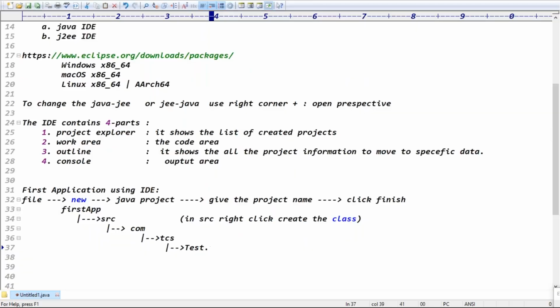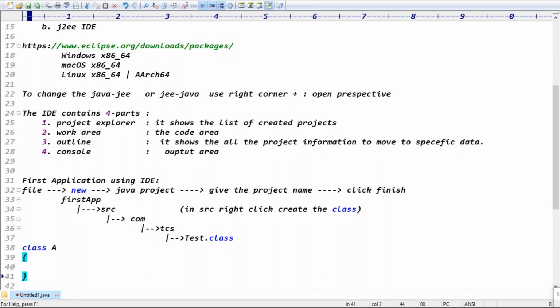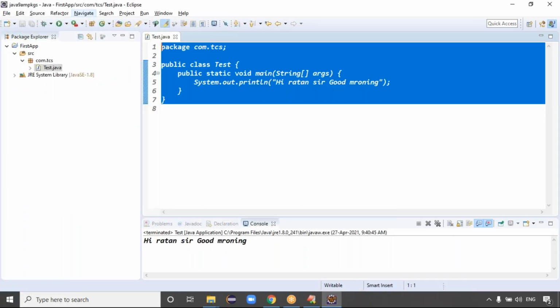This is my Test class file, or any Java class name is fine, guys. It's not a problem. This is my first application, guys. Are you clear now?